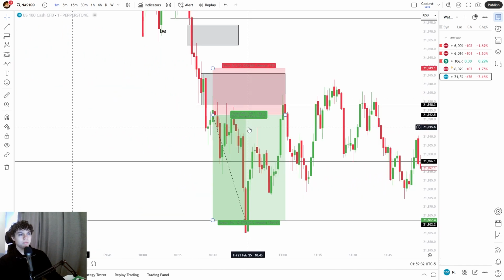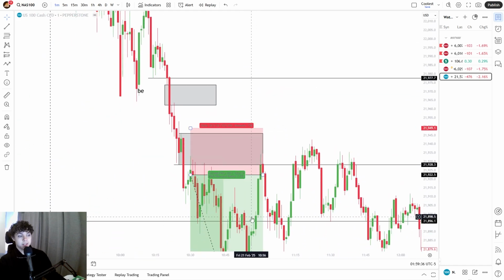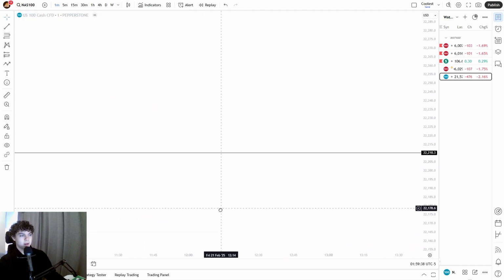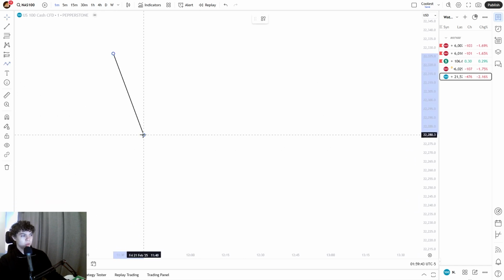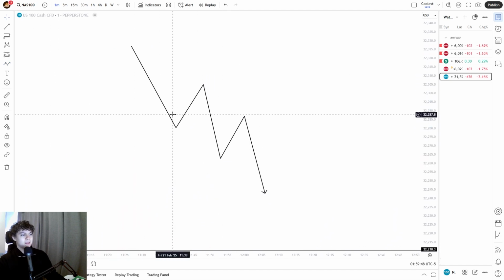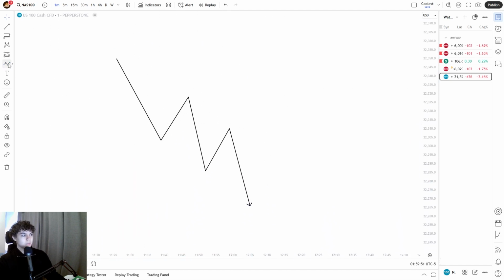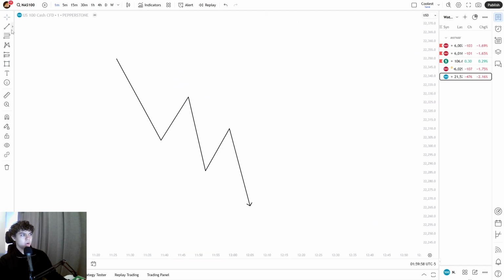I'm going to show you how to follow the trend. So first of all, I'm going to show you an example of a downtrend, because this is a downtrend. I'm going to show you an example how you can actually follow the trend to the downside. So how did the trend move again? It moves in lower lows, lower highs, lower lows, lower highs, lower lows, right? Now, a lot of people make this mistake when following the trend. They want to enter on the retracement right here, but in reality you want to enter when the new lower low is being created right here. Look at this. You want to enter right here and not here.